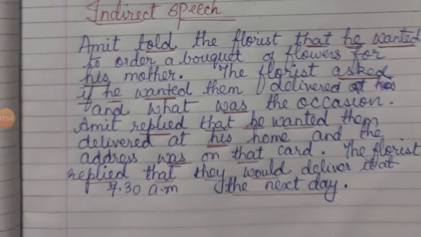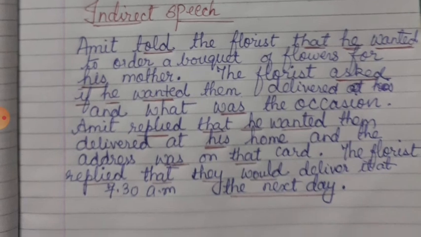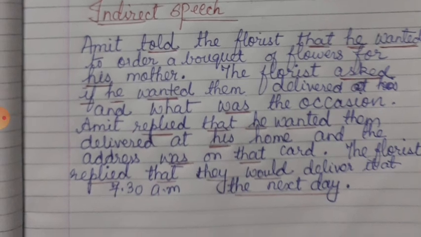So here the conversation we have changed from direct to indirect. The most important thing you have to remember is what type of conjunction you are going to use. If it is an assertive sentence, you will use conjunction that. If it is an interrogative sentence, you will use conjunction if or whether. And if it is an imperative sentence, then you will write down.